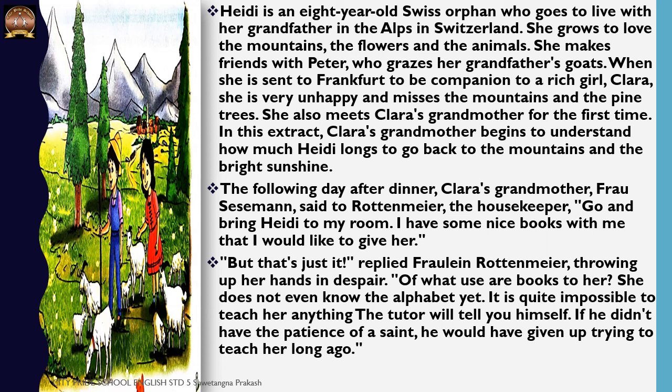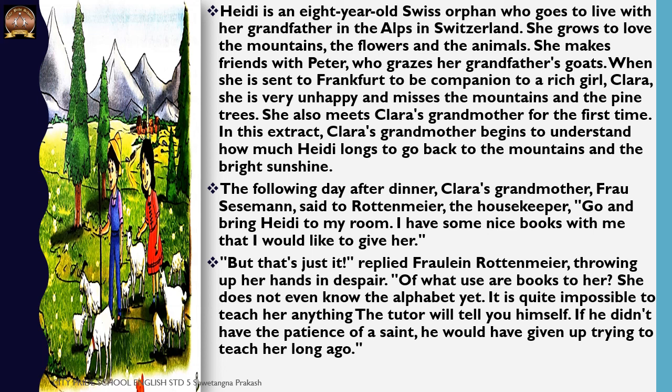Now what she is trying to say is that there is no use of giving a book to Heidi because she doesn't even recognize alphabets. Fraulein Rottenmeier doesn't seem to like Heidi very much, and she is saying that the tutor has the patience of a saint. That's why he is even trying to teach her. Now Clara's family seems very nice, because even though Heidi has come just to be a companion to Clara, still they were trying to teach her, and Clara's grandmother is trying to give her nice books.